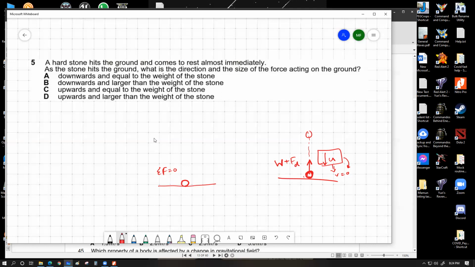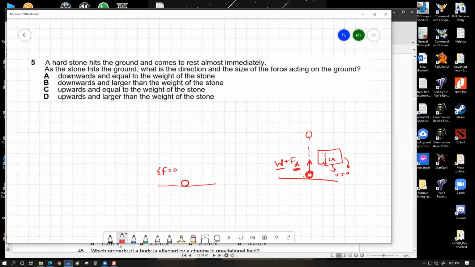So together, these two forces will be applied on the object whenever the stone actually hits the ground. This will bring the stone to rest, and this weight force will be responsible for the stone to stay on the ground. So the total amount of force that the ground should apply on the stone should be somewhat bigger than the weight itself.